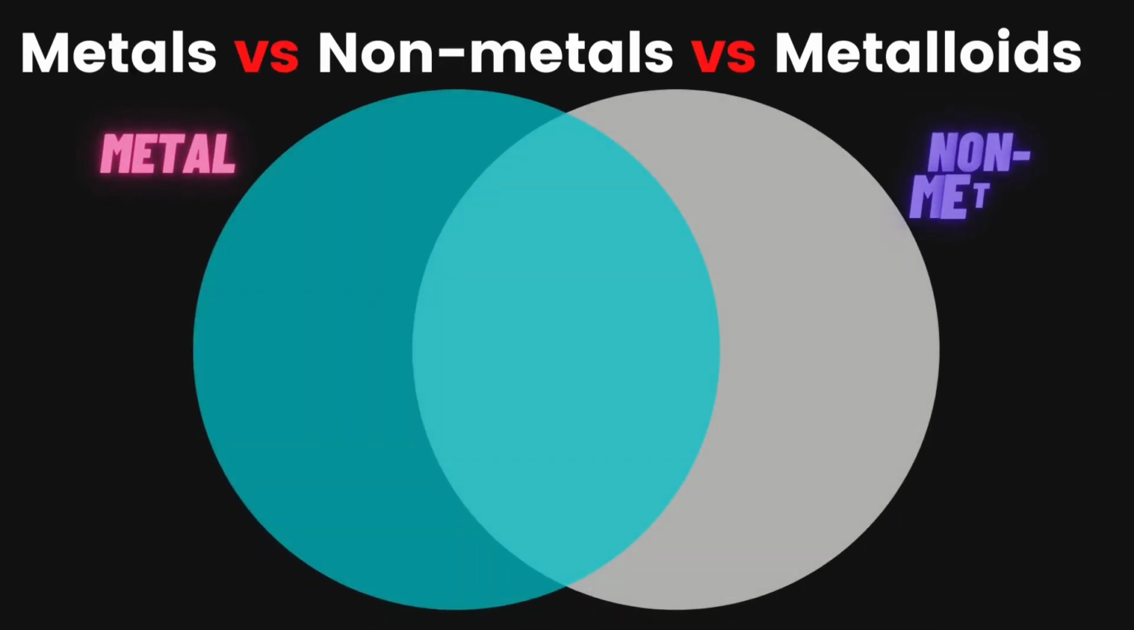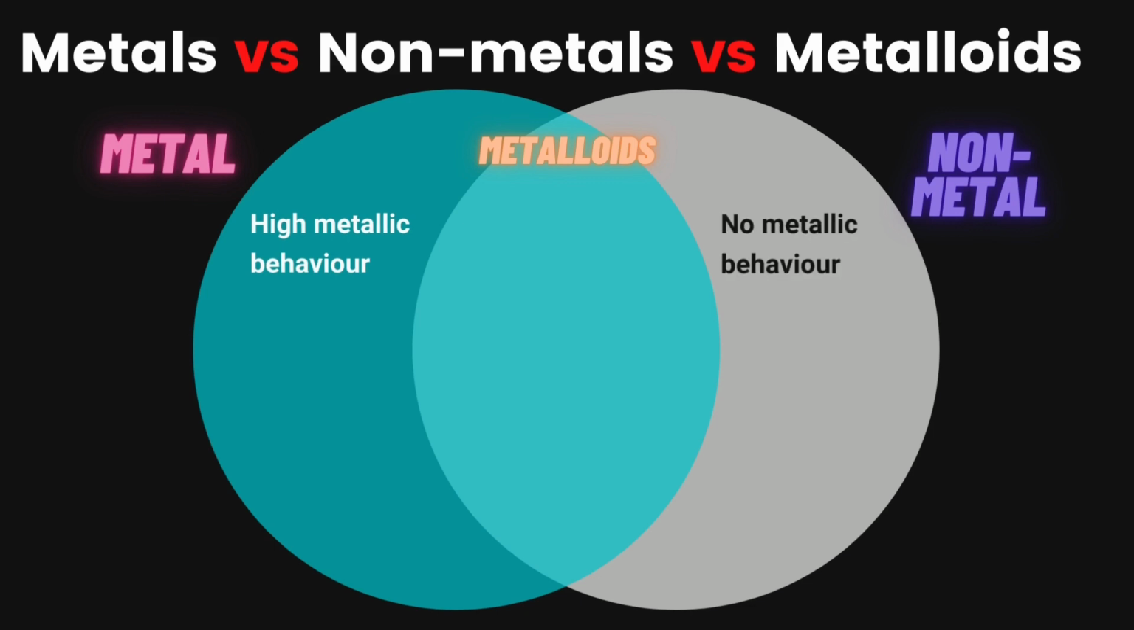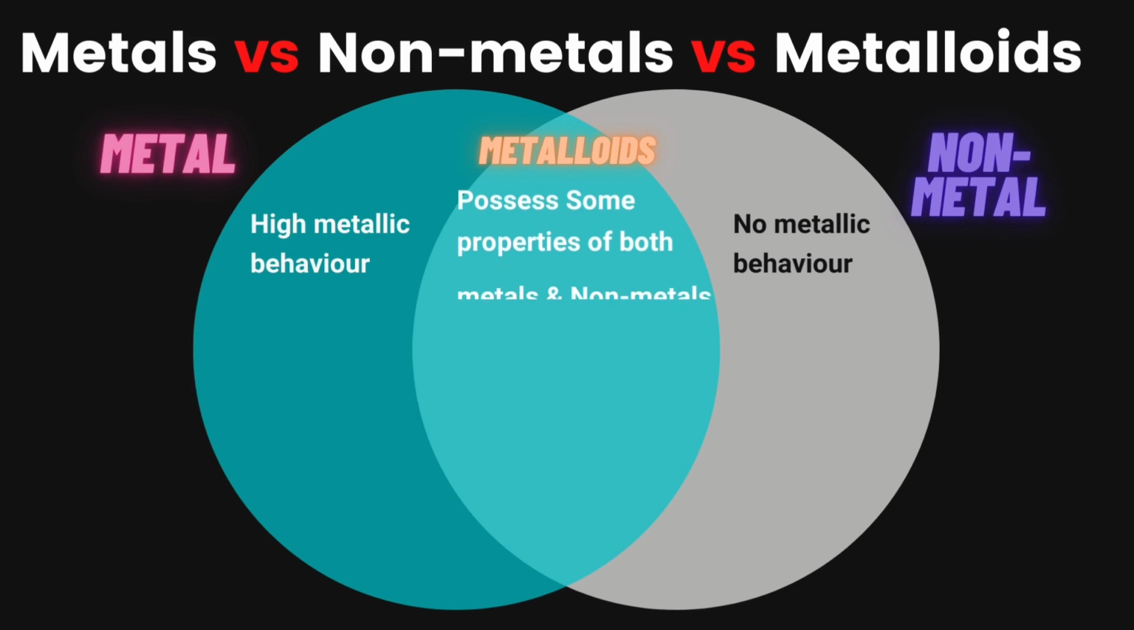The elements are further divided into metals, non-metals, and metalloids. What are the differences between all of these? Let's take a brief look. Metals exhibit the highest degree of metallic behavior, and non-metals, on the other hand, are at the extreme end of the spectrum. They don't possess any metallic behavior at all. The metalloids possess some, if not all, of the properties of both metals and non-metals.